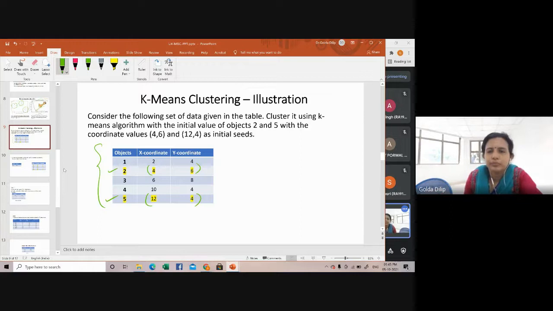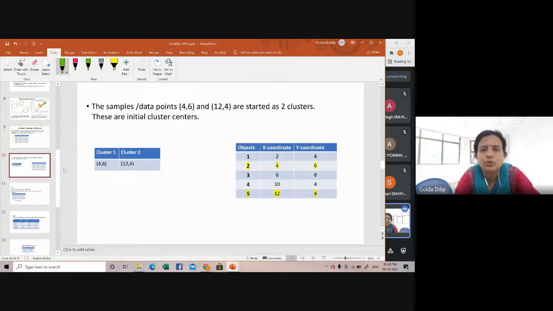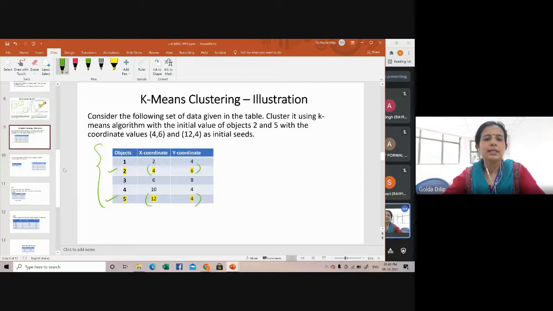It's mentioned 2 clusters. We are being given the initial seed points. What are the initial seeds? Object number 2 and object 5. Object 2 has the coordinate values 4 and 6, and object 5 has the coordinate values 12 and 4 respectively.